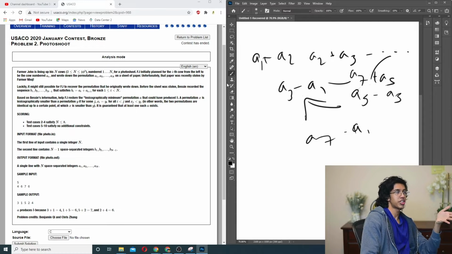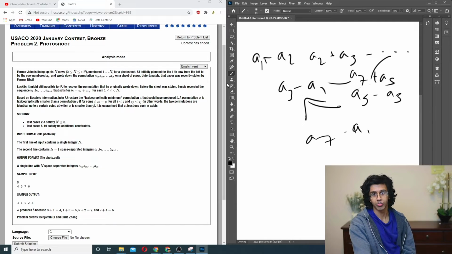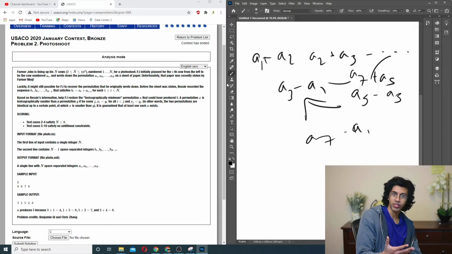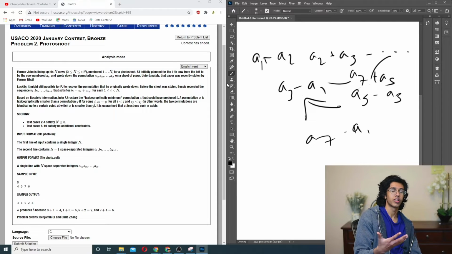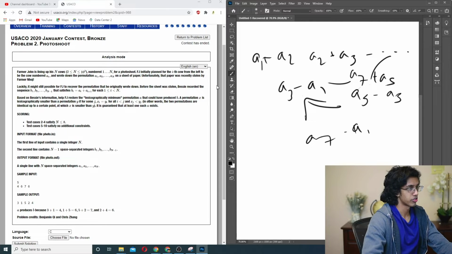Basically you want your A1 to be as small as possible for it to be lexicographically smallest, but once you decide A1, then everything else is uniquely determined. So basically you just go from 1 to 1000, and the first one that gives you a permutation is the right one, because it gives you a permutation and you know your A1 is the smallest that it could possibly be. Alright, let's do it.